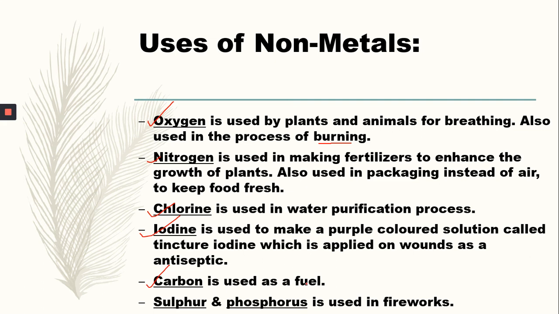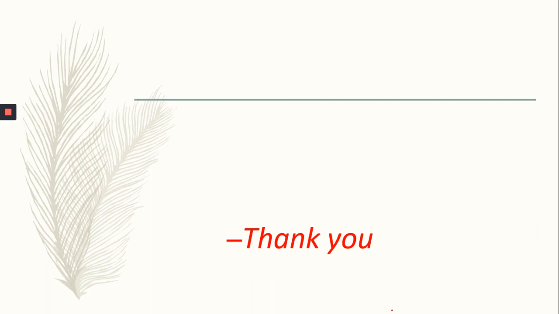Carbon is used as a fuel. Generally, the fuels we use are diesel, petrol, and coal, and most of those fuels are formed from carbon, or carbon is the main component of those fuels. Other non-metals like sulfur and phosphorus are used in fireworks. So these are some of the uses of metals and non-metals. Thank you.